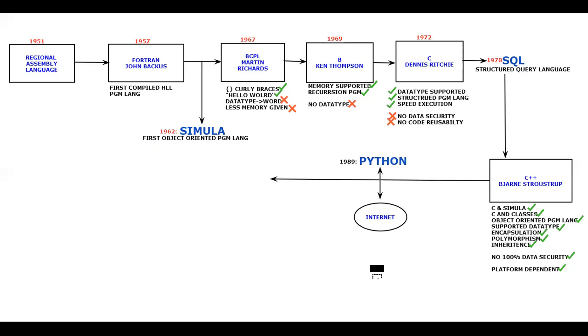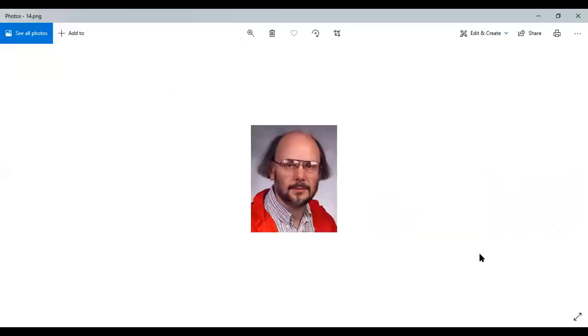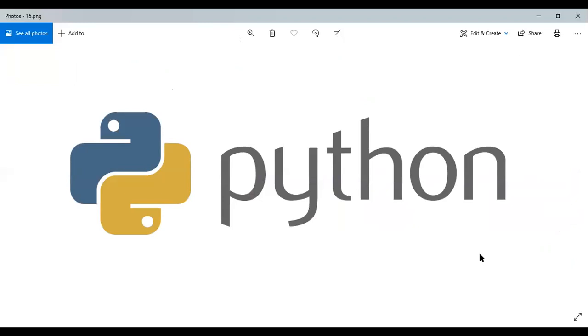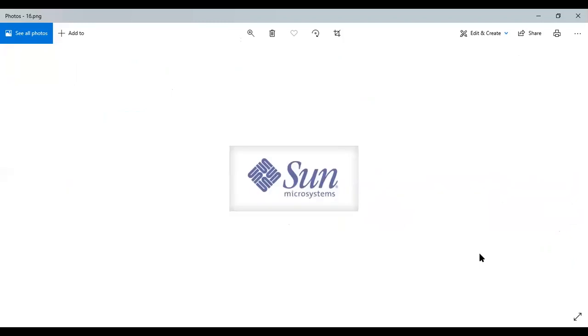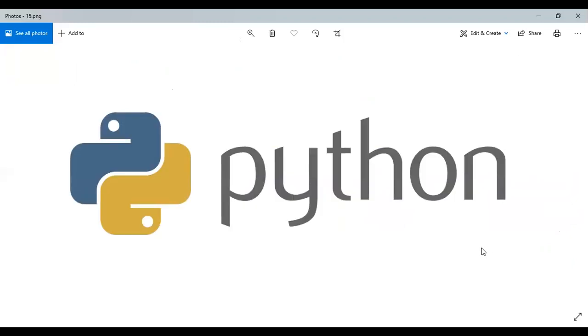Before going to our actual hero, let us see some images. So this is the logo and the name of the programming language which was released in 1989 by Guido van Rossum. That happens to be the Python programming language. Why he has kept the symbol as a snake, all those things, if you want to know, you can watch the history of the Python programming language on our channel. Maybe I'll come to this fellow later. So let me quickly get back to our screen.